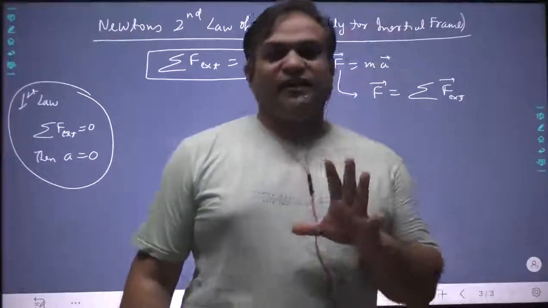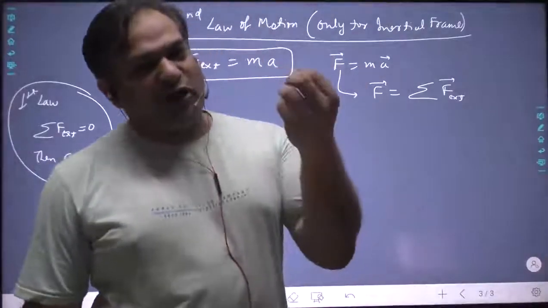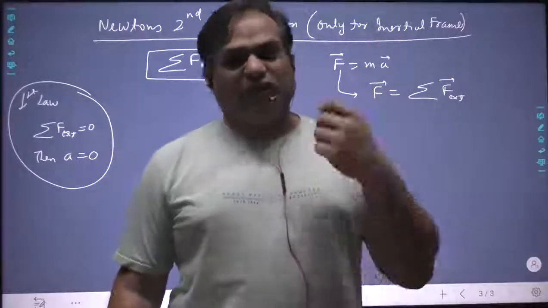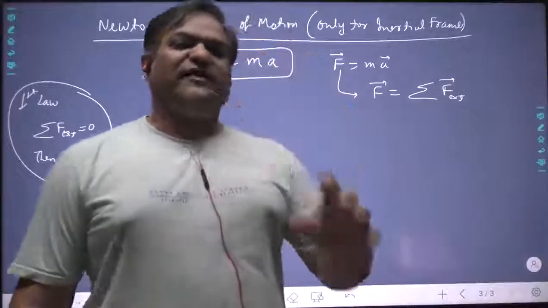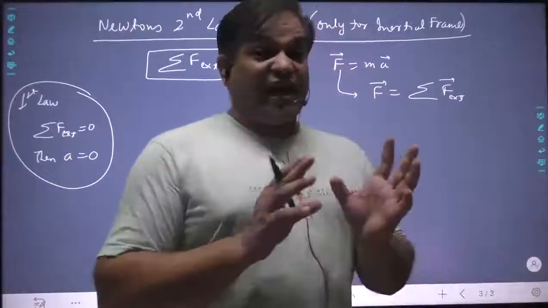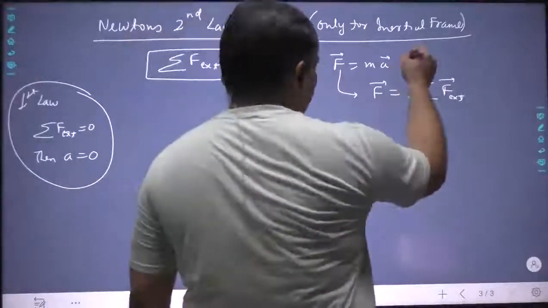And remember this, the direction of force will always be the same as the direction of acceleration. It is not possible that force and acceleration have different directions. Please remember that.